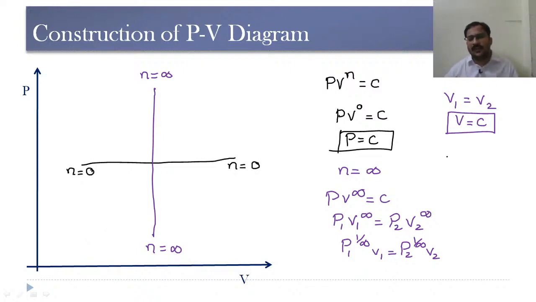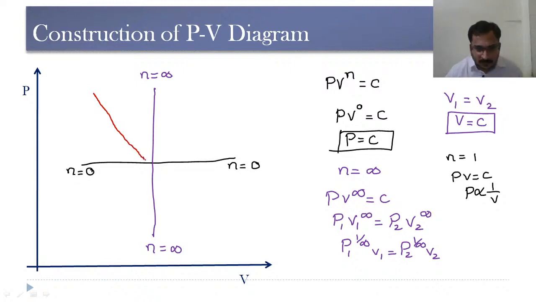Now when n is equal to 1, PV is equal to constant, that means pressure is inversely proportional to volume. So we can consider it as a curve like this. N is equal to 1 is a curve like this.